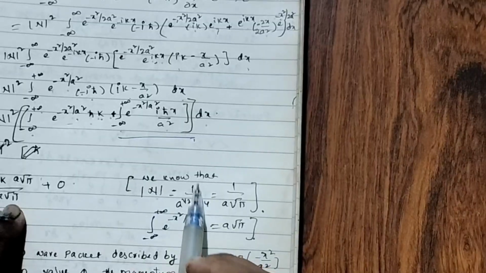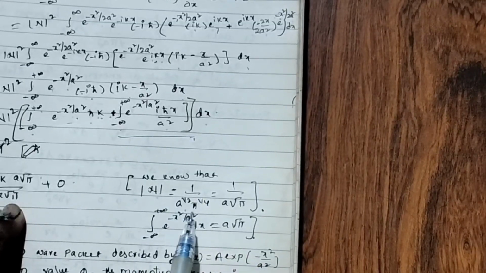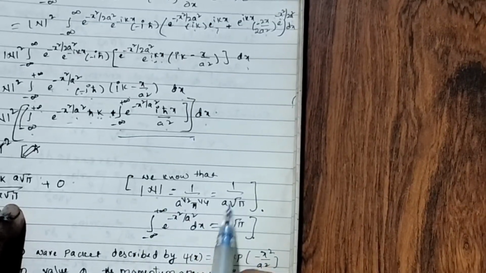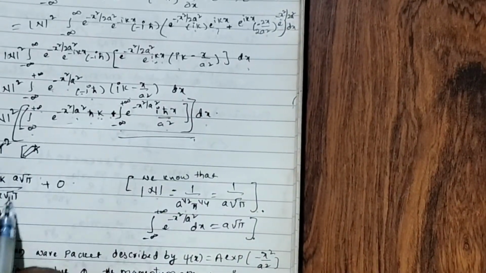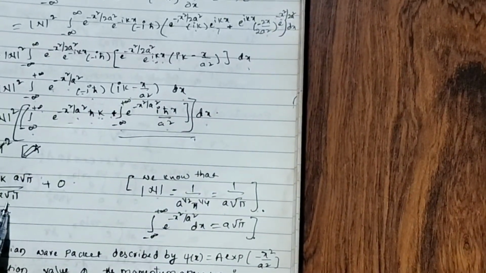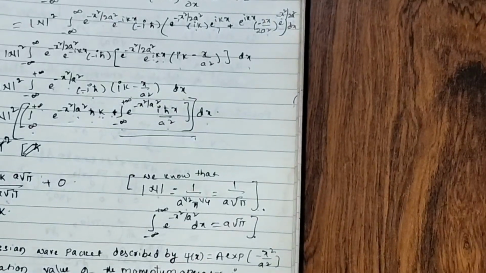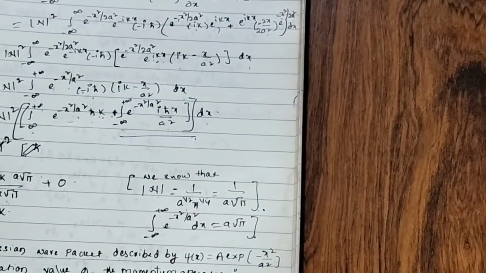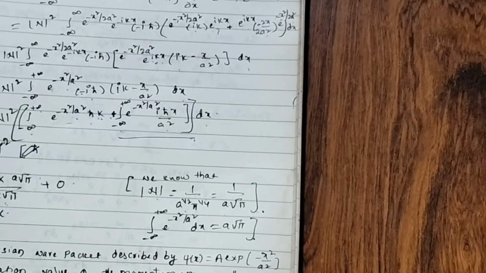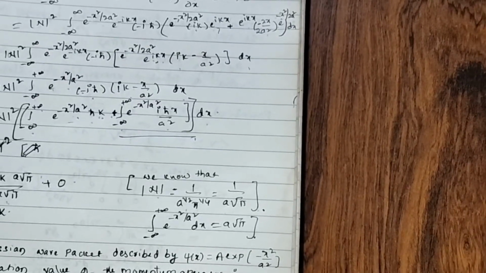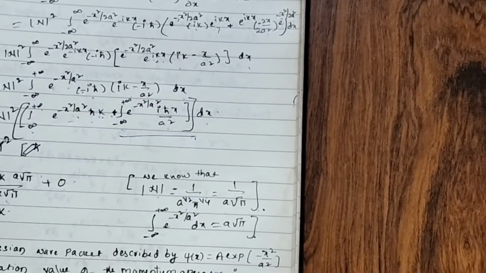So actually n equal to 1 by a to the power of 1 by 2, pi to the power of 1 by 4. We get it, 1 by a root pi. That only we wrote in place of n, 1 by a root pi we wrote. Right? So now a root pi by a root pi both cancel.